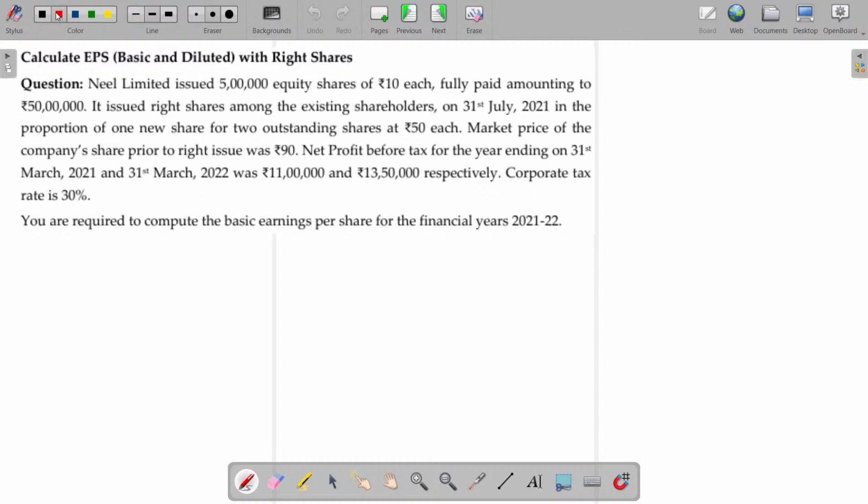Here, in case of right share, what are the points you have to understand? Number 1, you have to apply the right factor, or find out the right factor. Step number 1. Number 2, potential weighted average number of equity shares: the weighted average equity shares that exist already, multiply with this right factor.